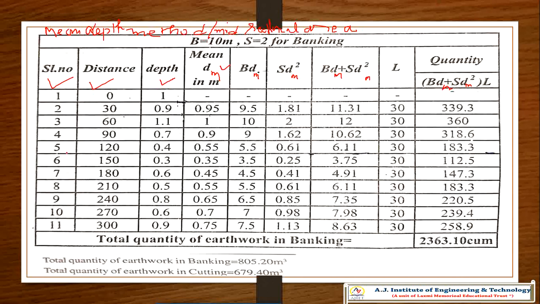So now I am taking you through an example. First, under serial number, you give the distance.